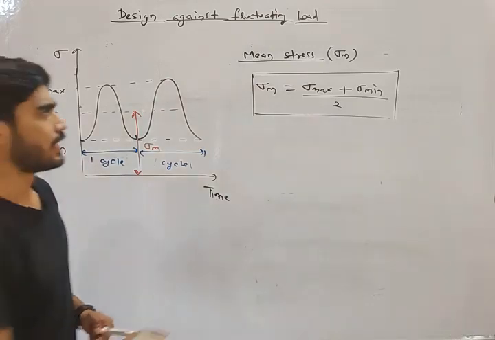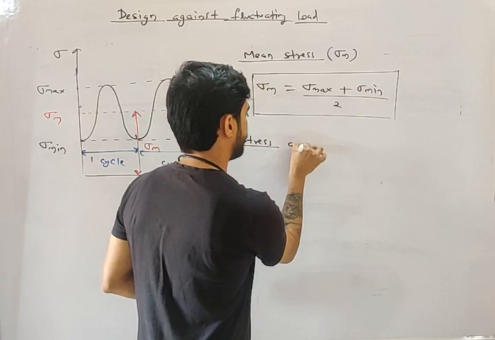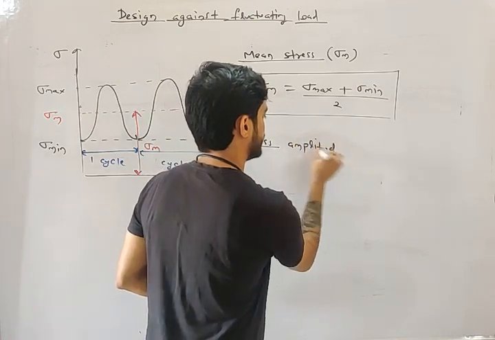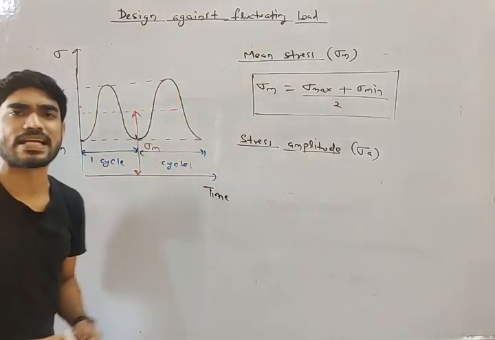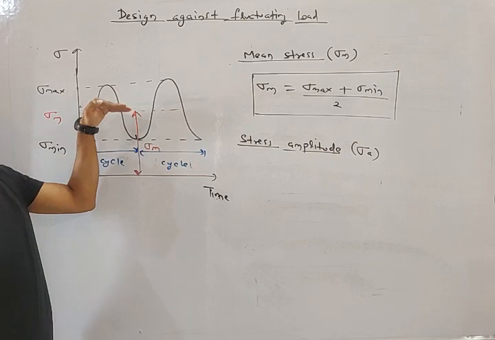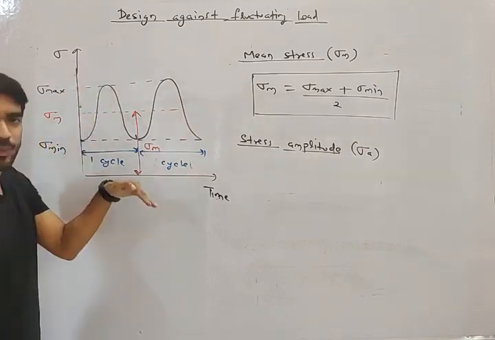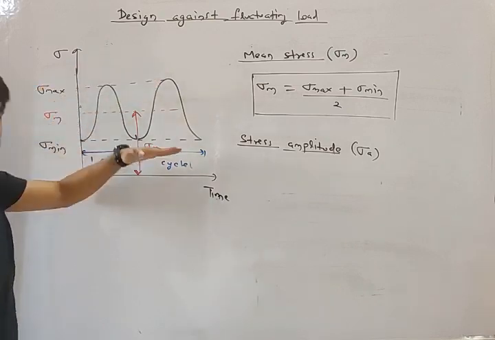The second parameter is known as stress amplitude, which is denoted by sigma a. Now what is stress amplitude, my friend? See, this stress is fluctuating above and below the average. It is going above the center and below the center.